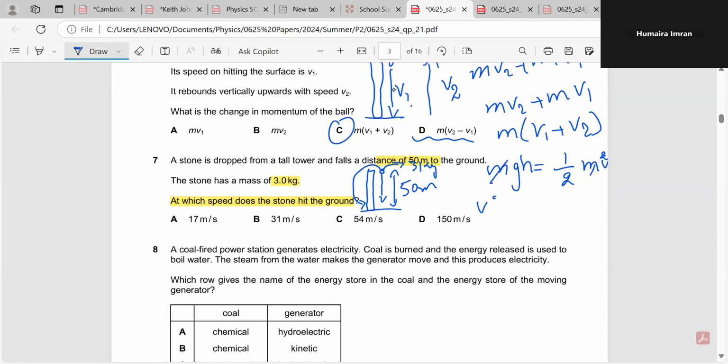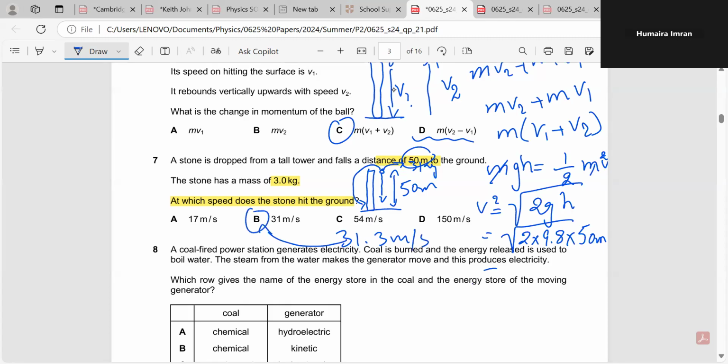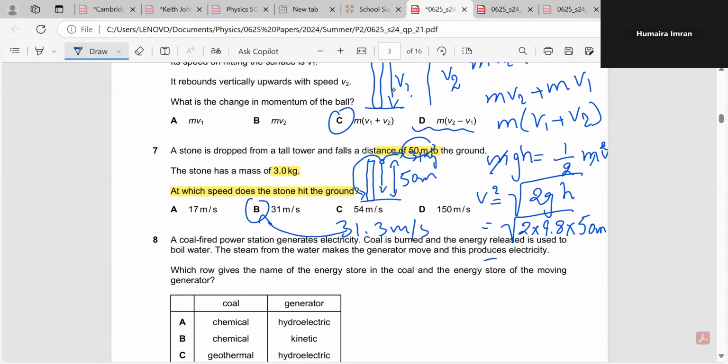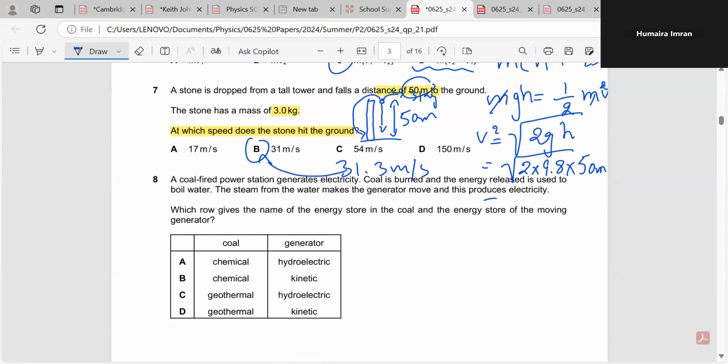And V square will be equal to under root 2GH, right? Height is given to you. You can figure out the answer: 2 times 9.8 times its height, which is given to you here, and it's 50 meters. So when we solve it, the answer is 31.3 meters per second, and you know that it is closer to the B option. So this is our best answer.